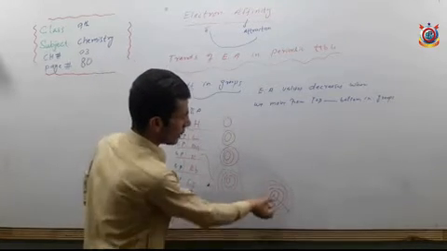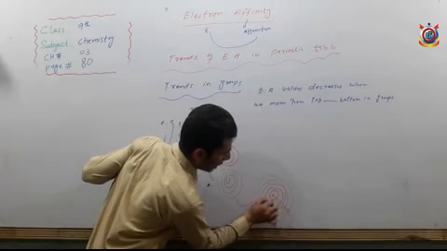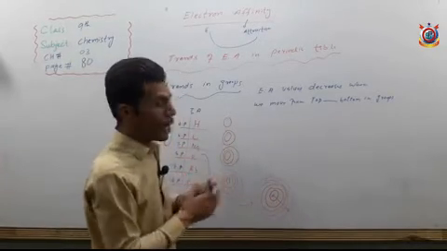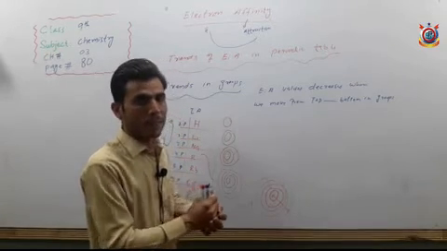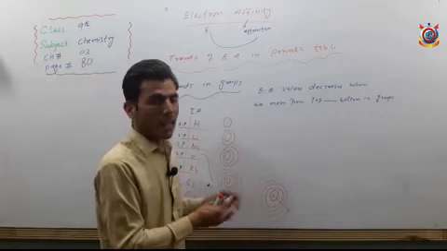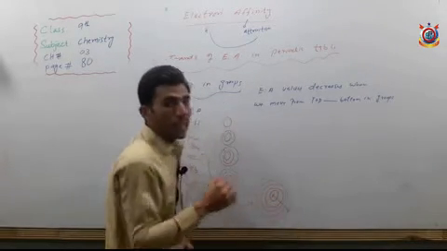The shielding effect also takes place, due to which the force of attraction of the nucleus decreases. Due to the increase in size of an atom, the shielding effect occurs, due to which the attraction between the nucleus and the valence electrons decreases.